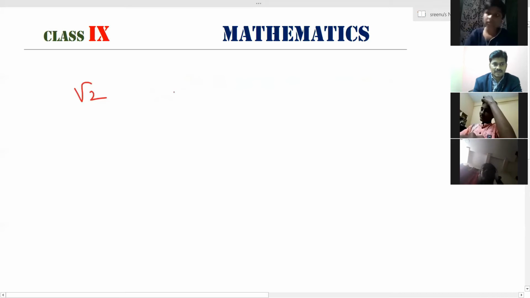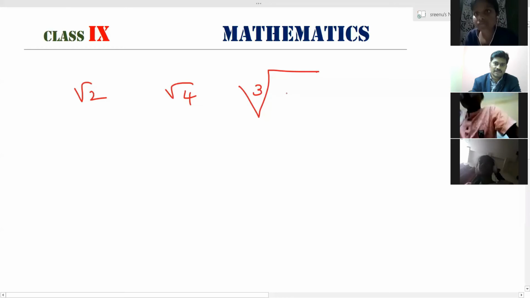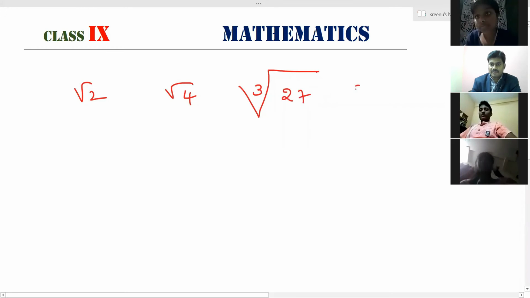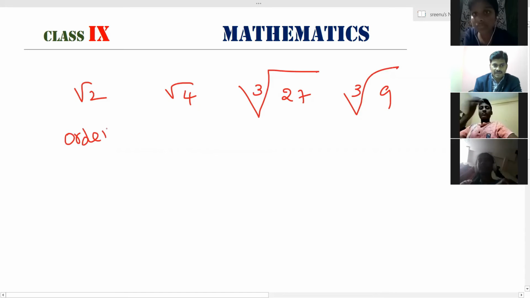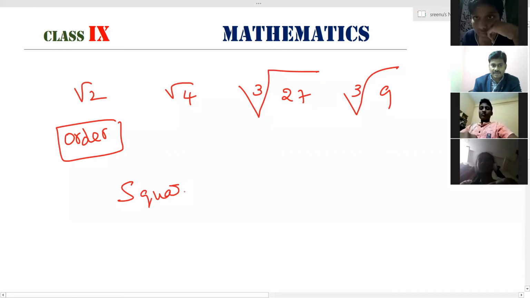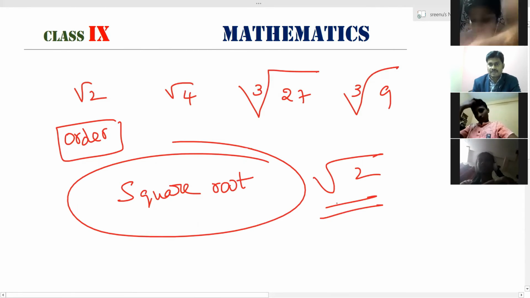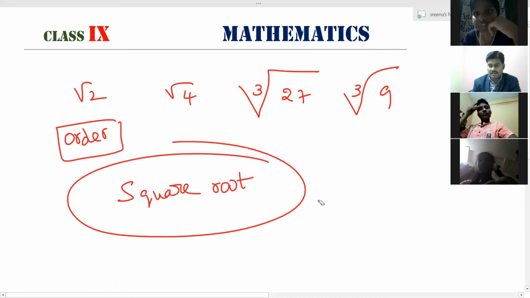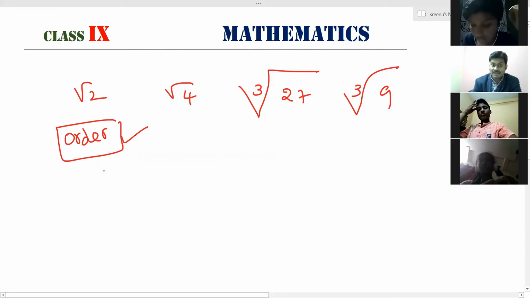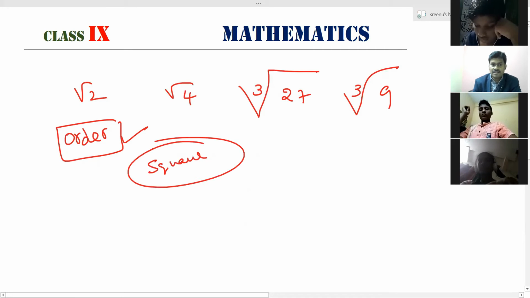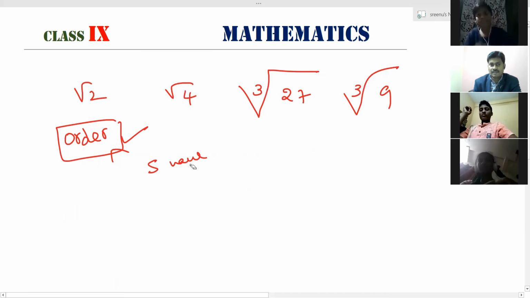I'm writing some numbers here: root 2, root 4, cube root 27, and cube root 9. Now a point here: order. From our childhood, we are learning square root. We say square root of 2, yes or no? Without knowing, we are learning order there. No teacher says that square is the order, but square is nothing but order.